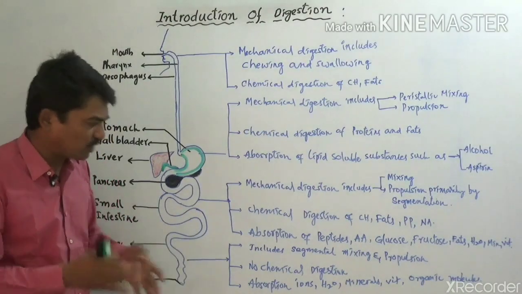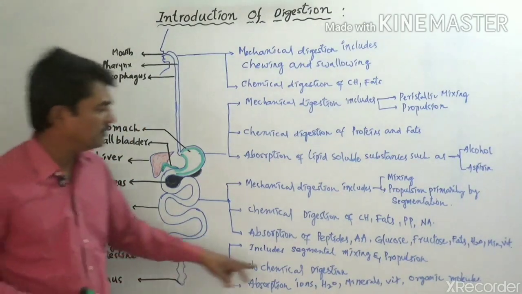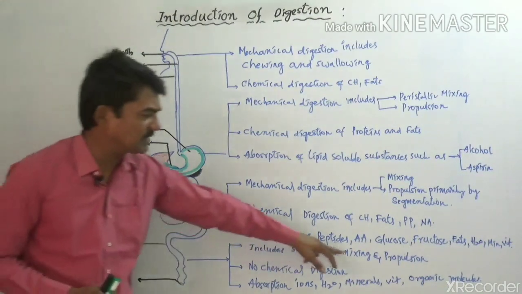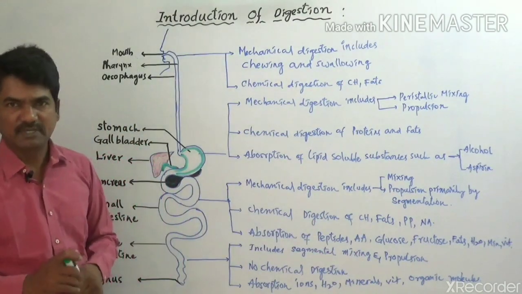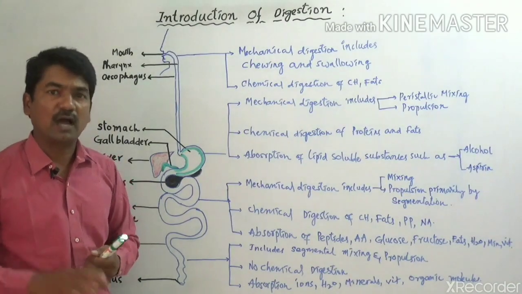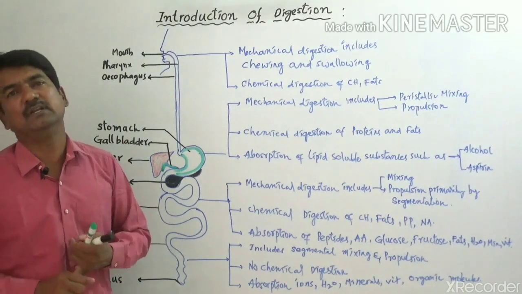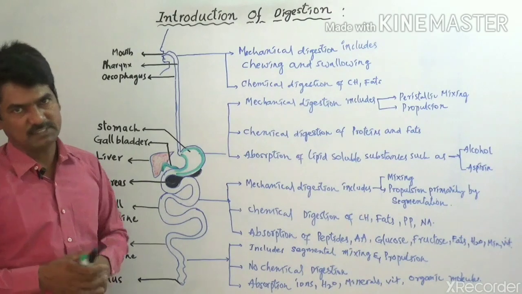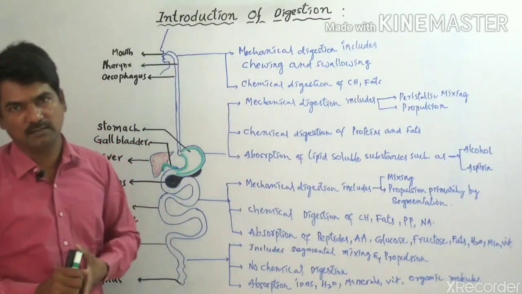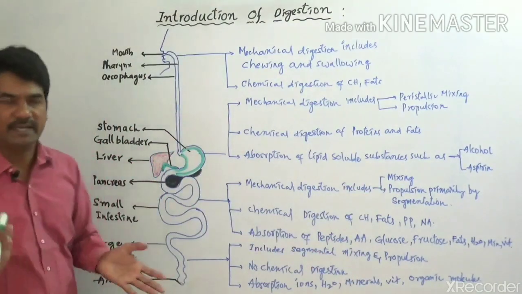So in the large intestine, what happens? Whenever the food enters the large intestine, segmental mixing and propulsion take place. We have discussed the segmental mixing and propulsion process. Segmental mixing is nothing but the unwanted or undigested food particles being segmented, that is, completely broken down into small pieces. And propulsion is pushing them into the other parts of the alimentary canal. So here segmental mixing as well as propulsion take place.